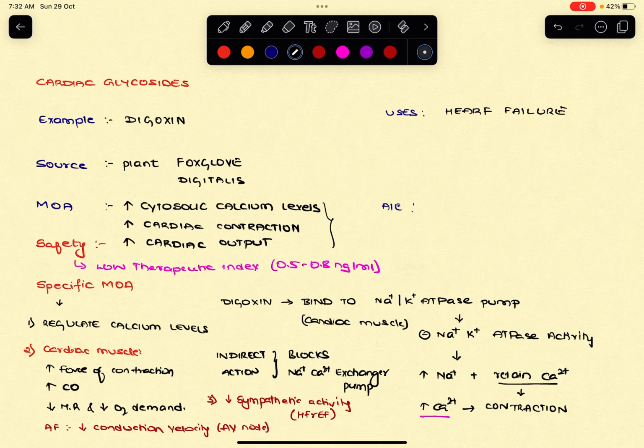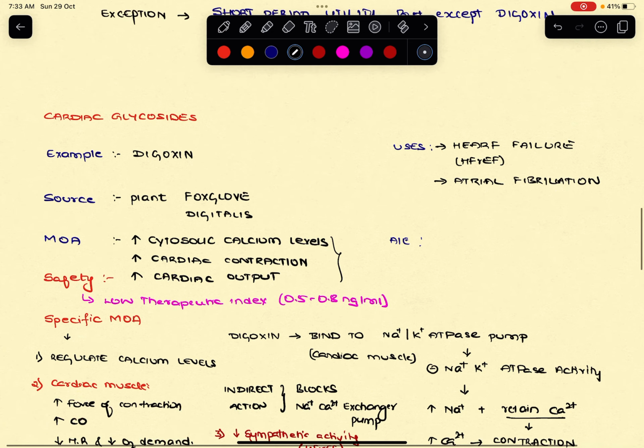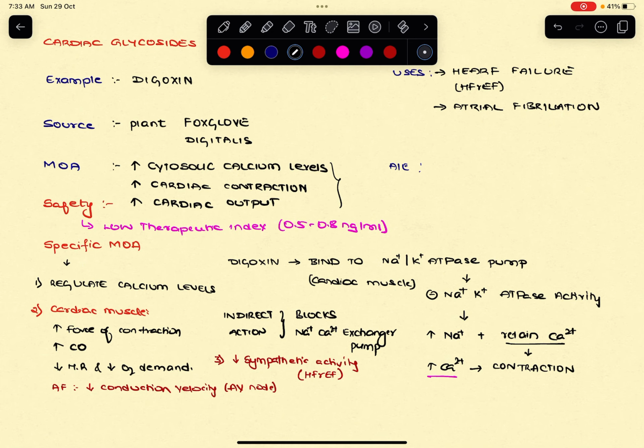So they can also be used in the treatment of heart failure with reserved ejection fraction, and also they are useful in atrial fibrillation. So apart from this, when it comes to adverse effects of digoxin, since it has a narrow